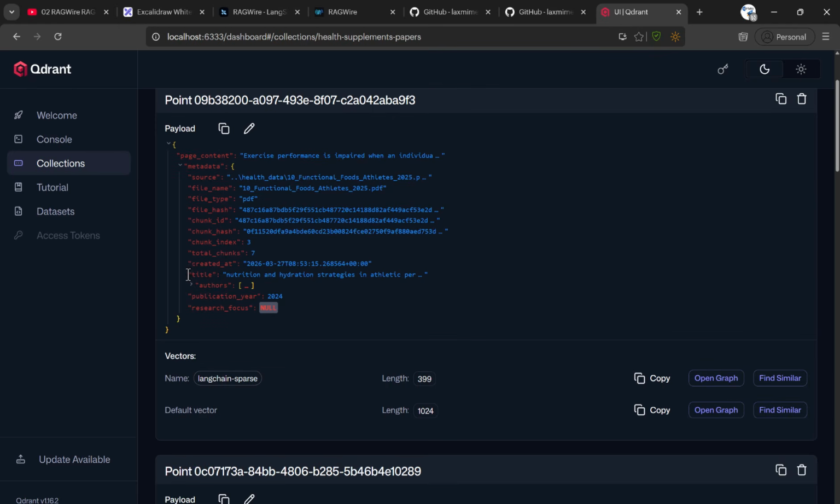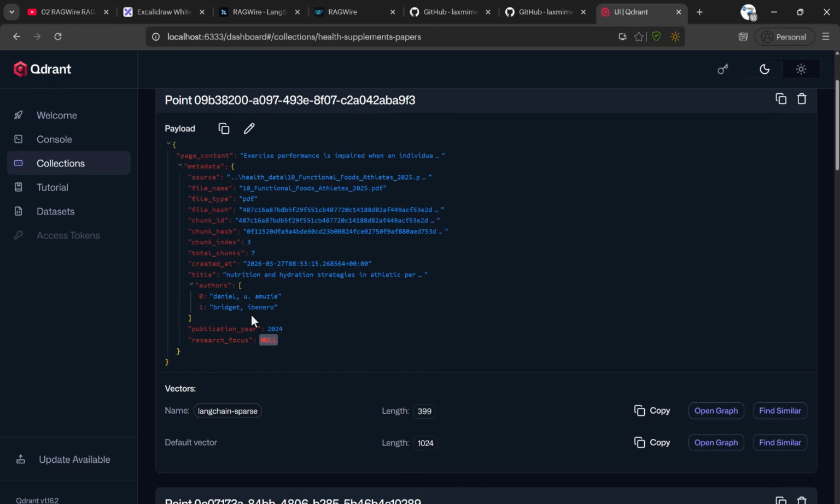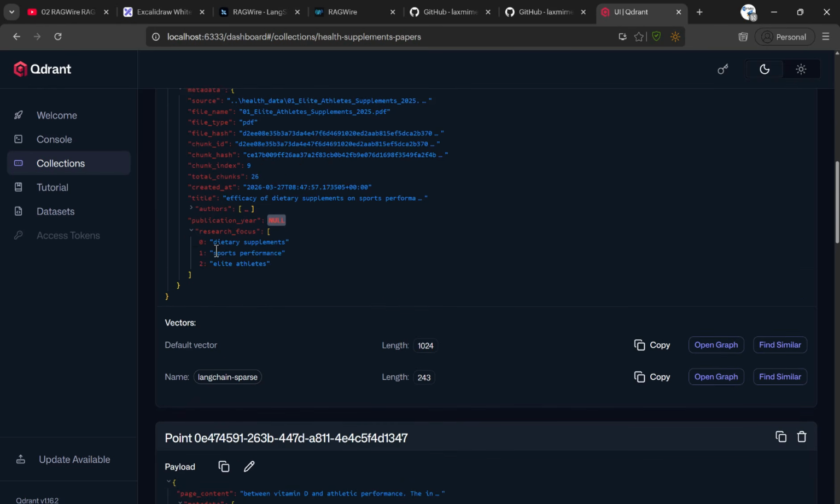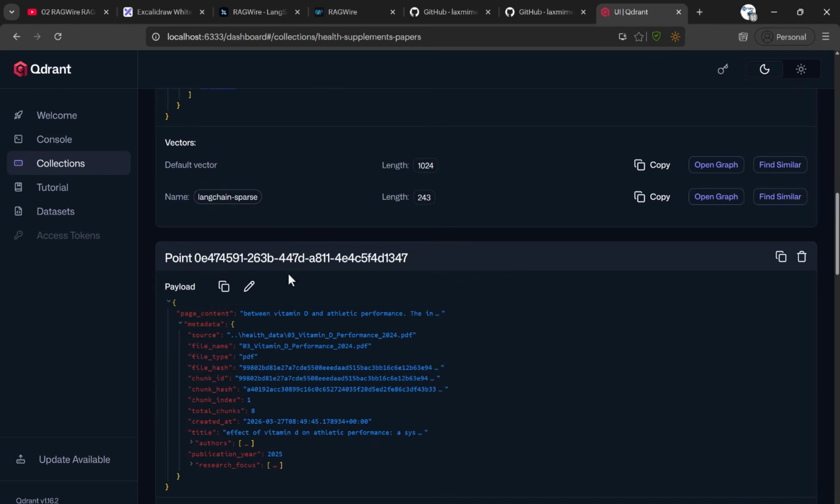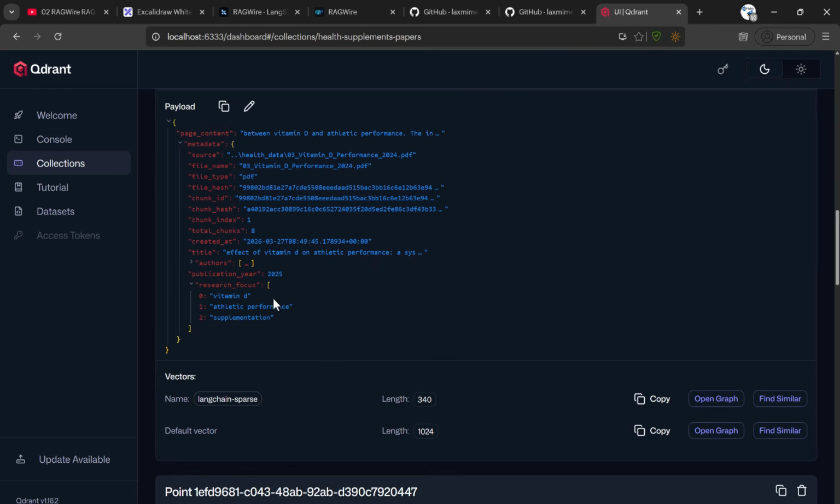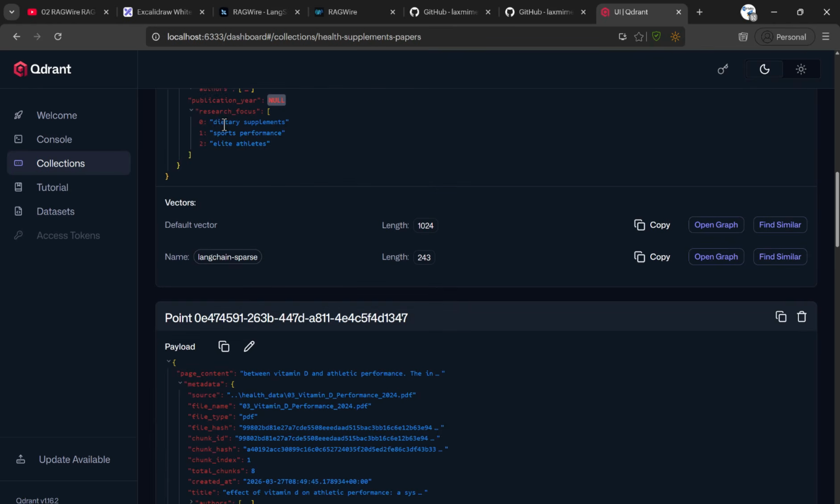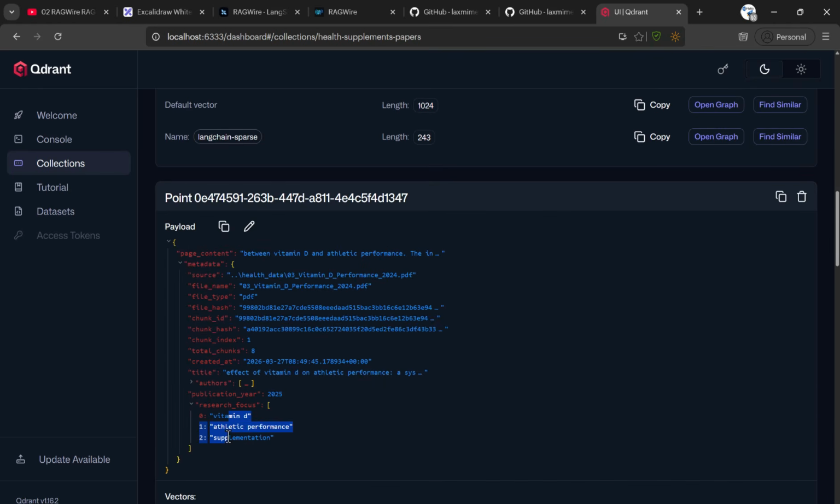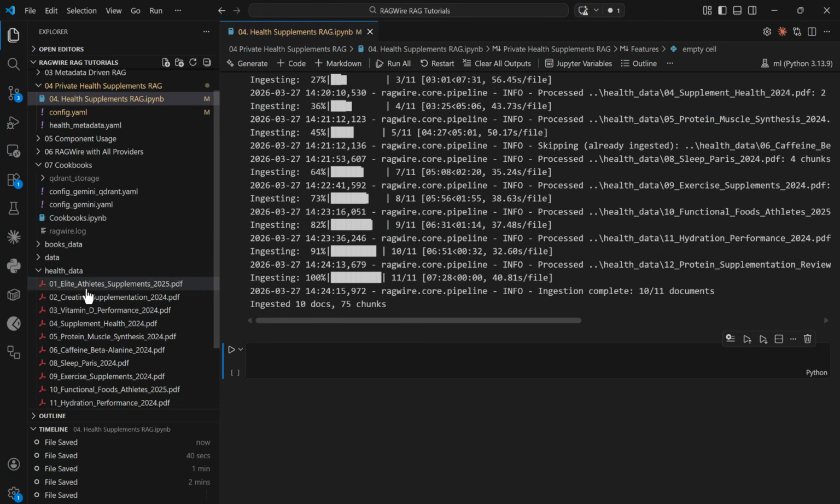And here is our metadata. We have a title, we have the author name, which is coming from the research papers, and thereafter the publication year. Then we have our research focus as well. So for this particular paper, these are the research areas where the focus has been made. You have this focus area for this research paper, and that focus area for that research paper. Basically, we have ingested all these research papers in our vector DB.